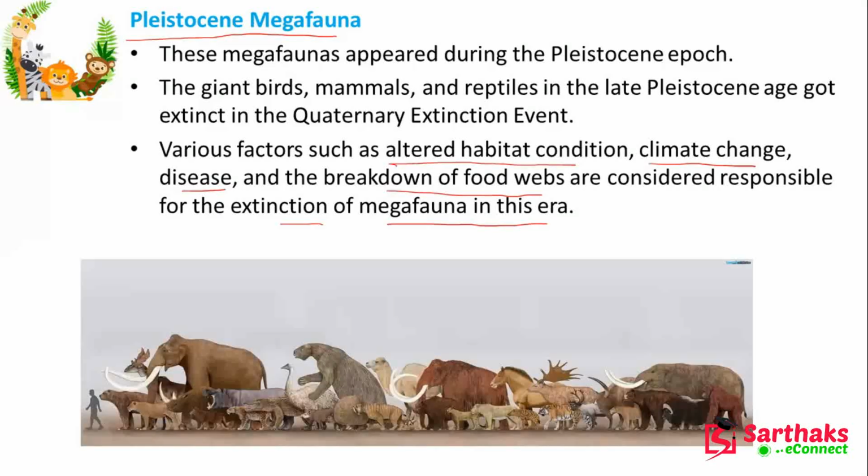So you can see that we lost so many animals and they have gone extinct. Some of the reason is that we are responsible for that, and other reasons are climatic change, maybe disease also, and the breakdown of the food webs. So a lot of animals are extinct now.